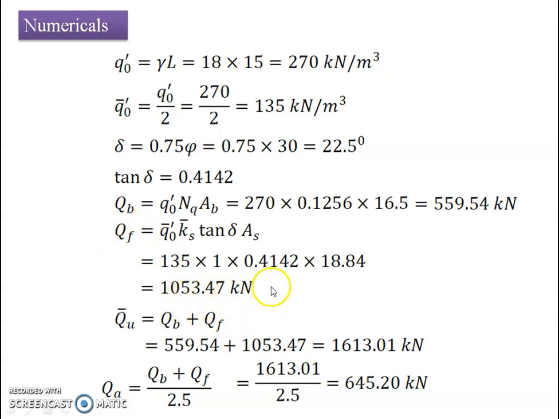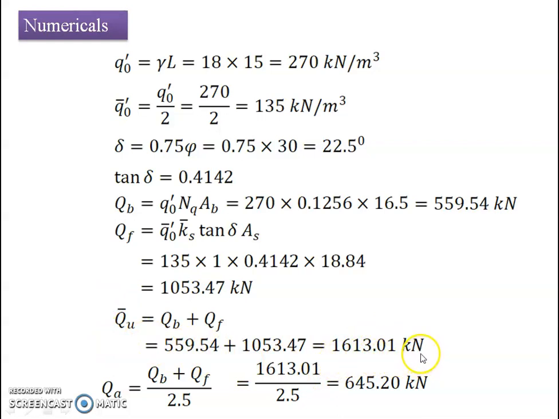If I want the total capacity of the pile, I have to take the addition of these two component parts. It works out to be 1613.01 kilonewton. Hence I can state that the total ultimate load carrying capacity of my pile is about 1613.01 kilonewton.